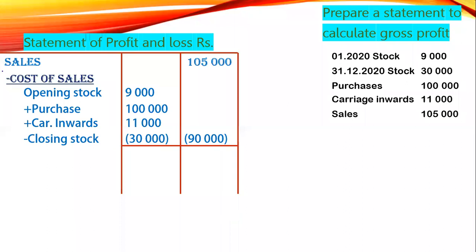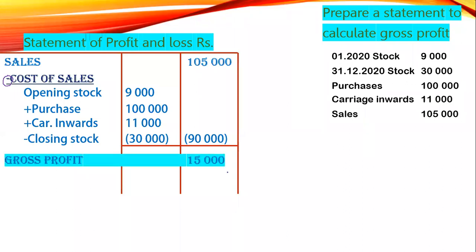So sales 105. Cost of sales is minus, right? Since it is a deduction, I have used a bracket. Can you see? For 90,000, I have used a bracket here. That's a method of accounting. So once you deduct the cost of sales 90, my dear student, 105 minus 90, you will be getting the gross profit 15,000. This is the way we calculate the gross profit in